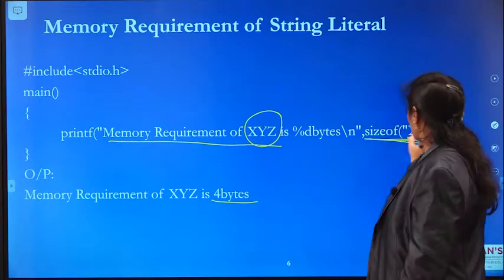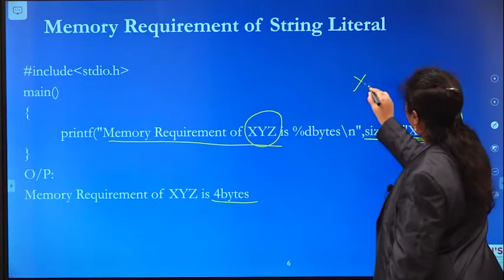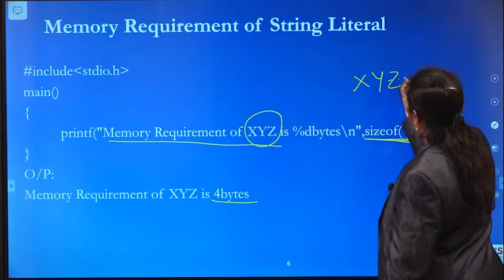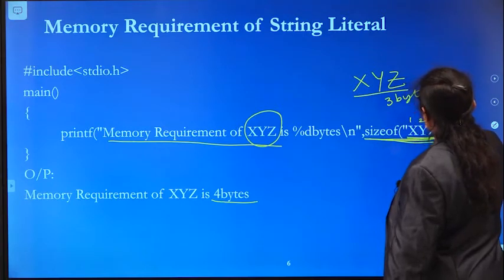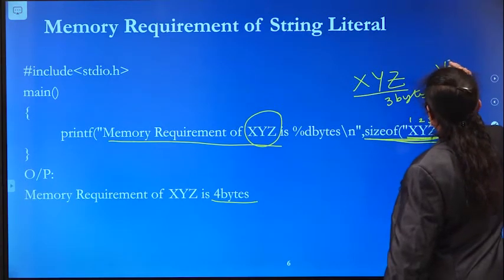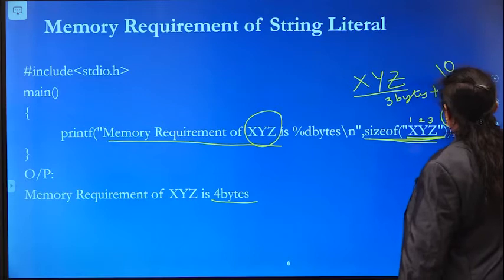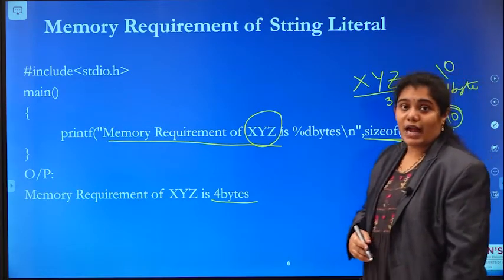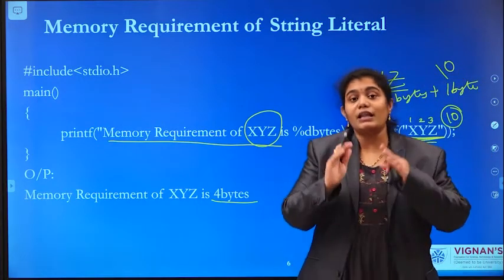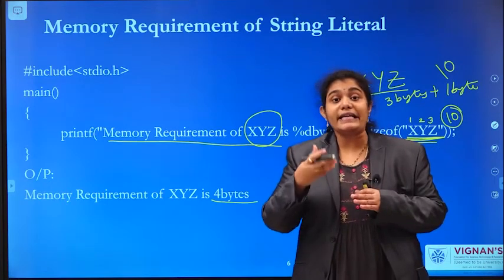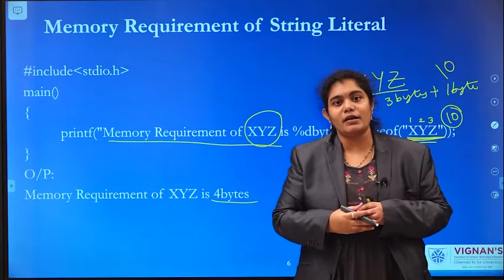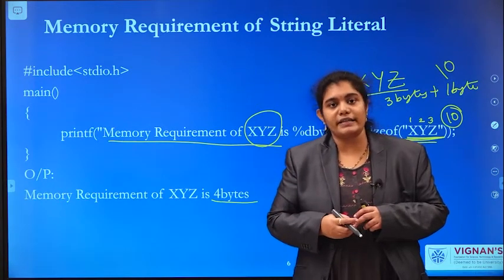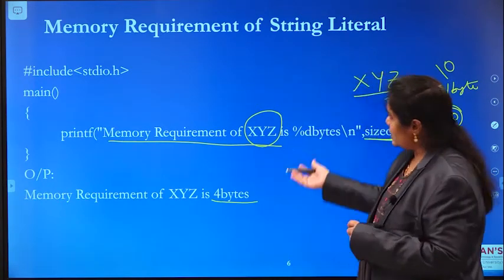So XYZ requires 3 bytes, plus a null character, 1 byte. That null character's memory will be created by the compiler. So this is the output.